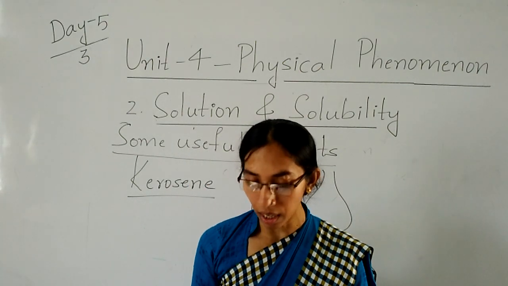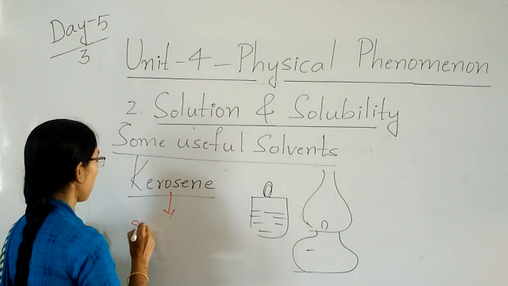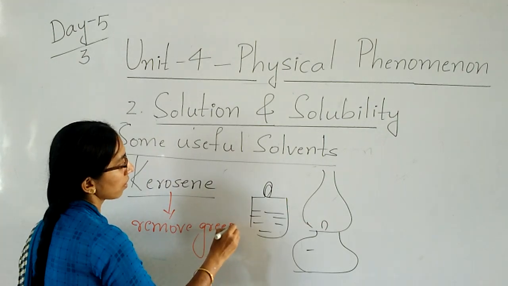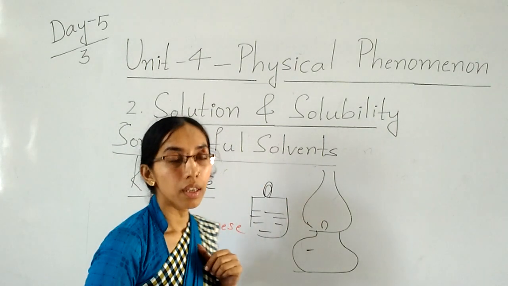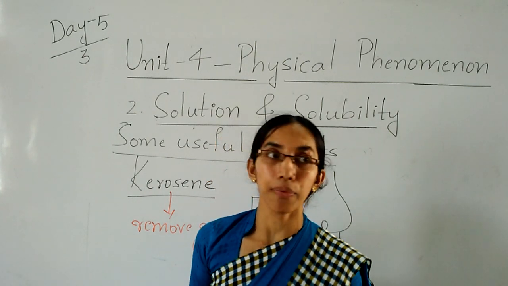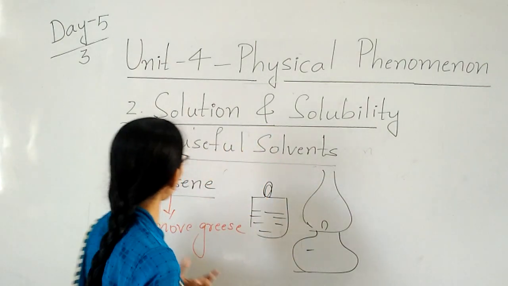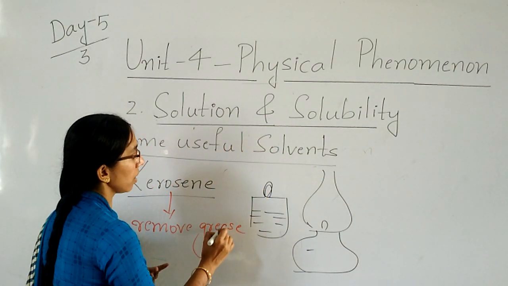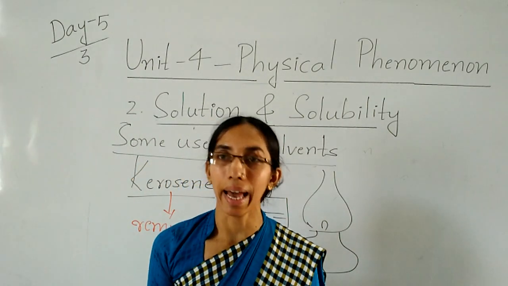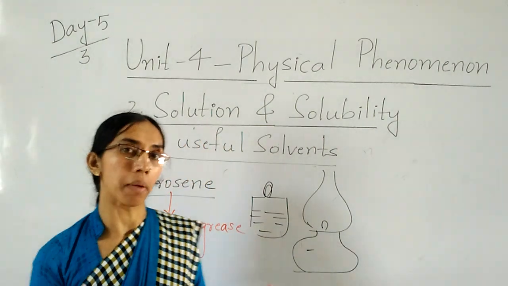They will use the kerosene to remove the grease. And in the home, we will use it in the stove and the lamp. Okay, children? So, next is petrol.